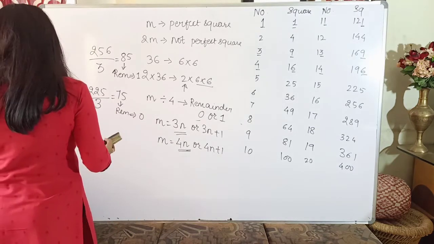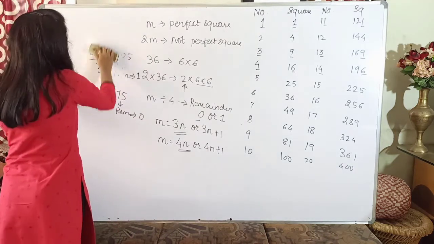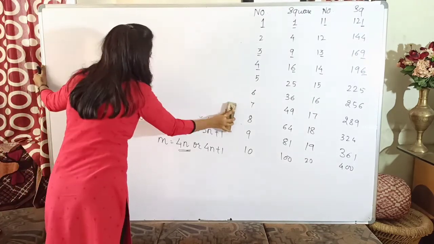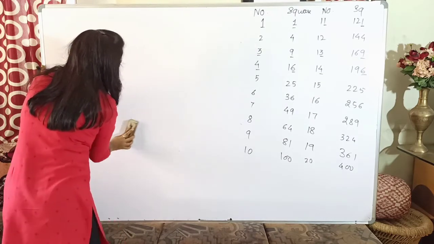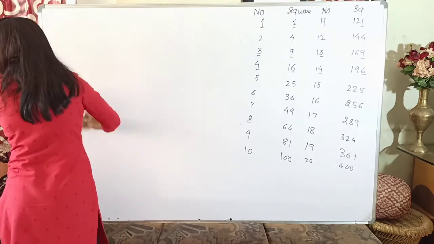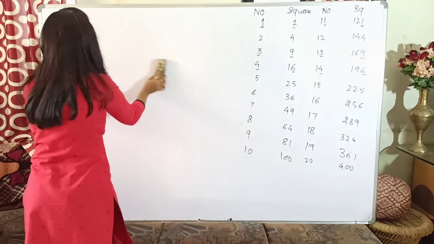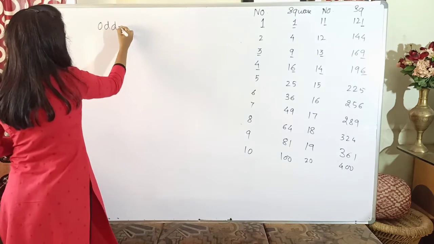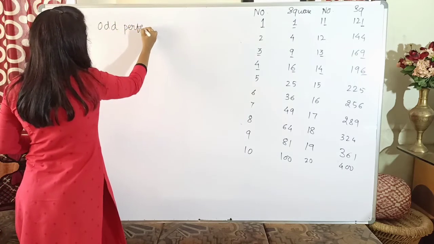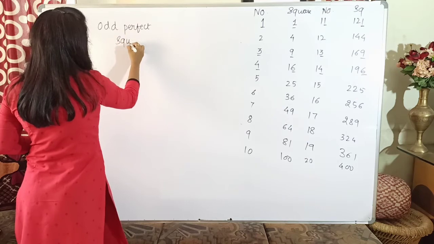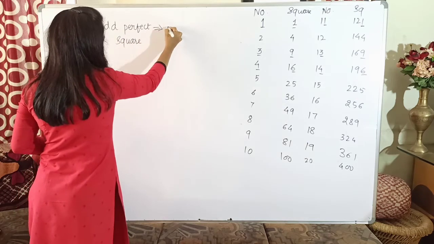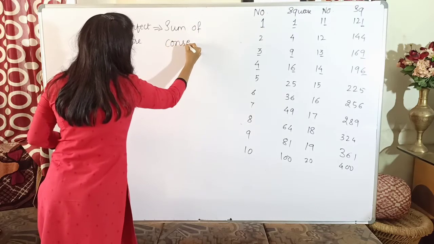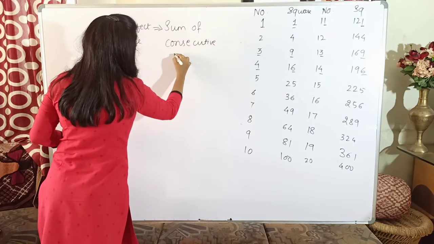Now the next one is an odd perfect square. Any odd perfect square can be represented as a sum of consecutive numbers. Any odd perfect square can be written as, so you are considering any odd perfect square, and it can be represented as a sum of consecutive natural numbers.